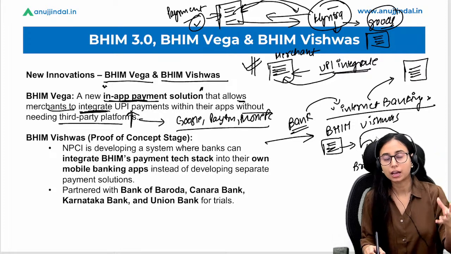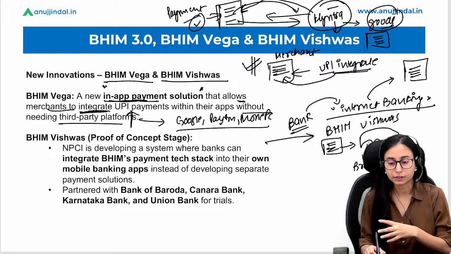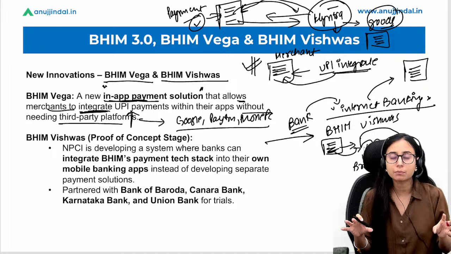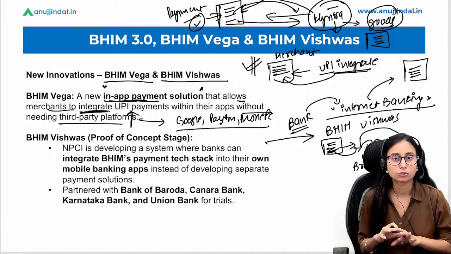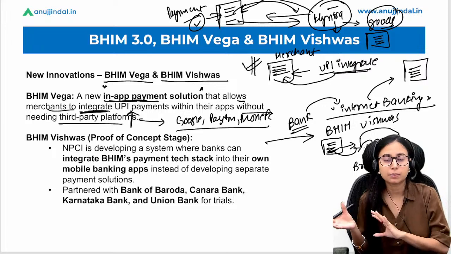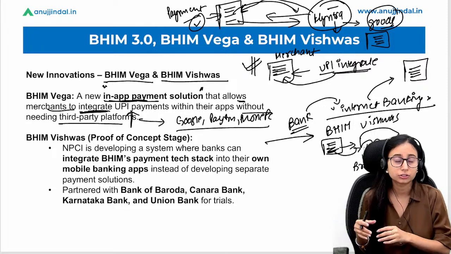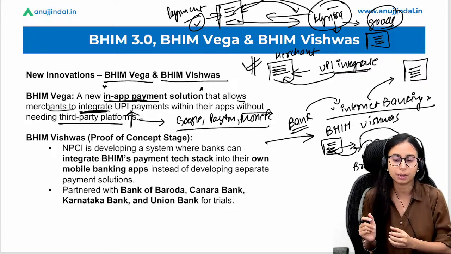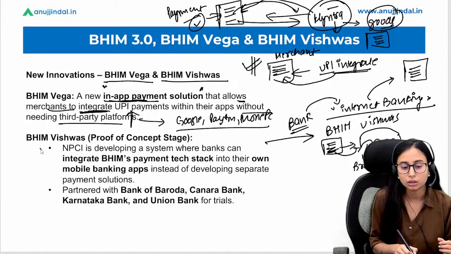Suppose I am using Bank of Baroda ka internet banking facility. Now this payment integration would be there under the brand name of the Bank of Baroda itself. So that will not take me to another, we can say, third party. मुझे app में जाना नहीं पड़ेगा, such as PhonePe, Google Pay पे नहीं जाना पड़ेगा in order to make a payment. Okay, so this is all it is.